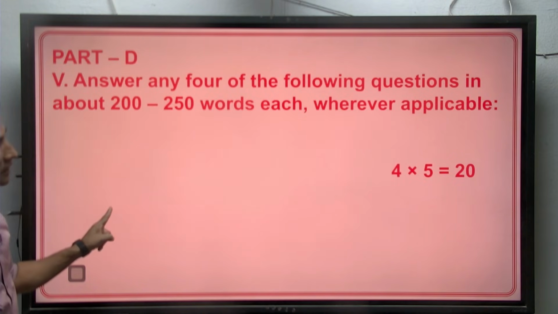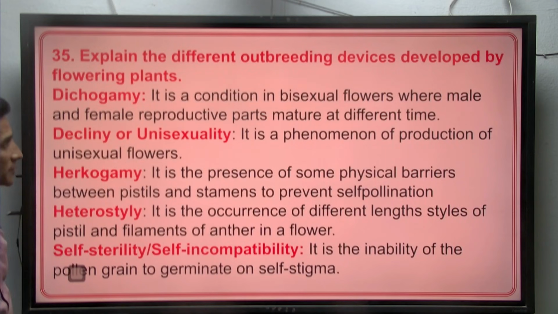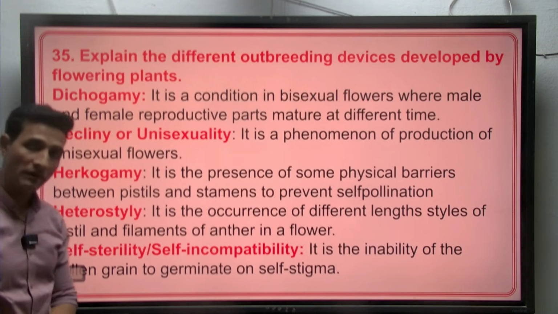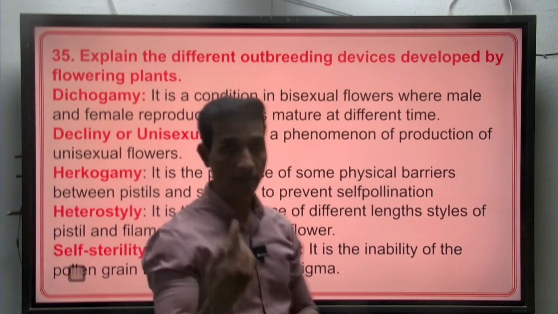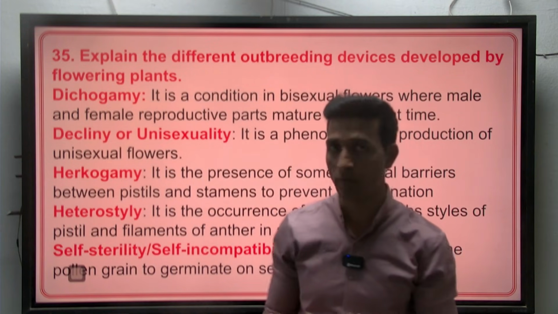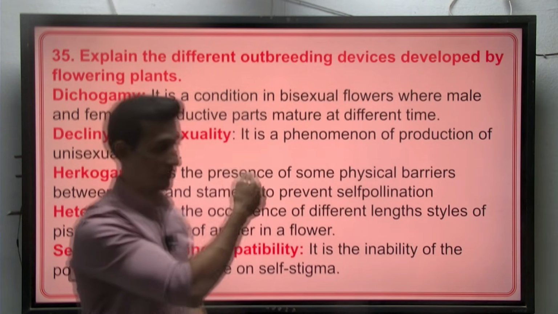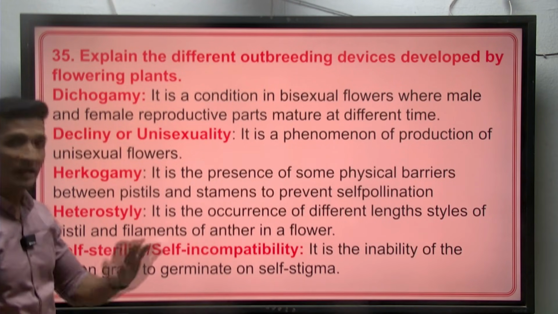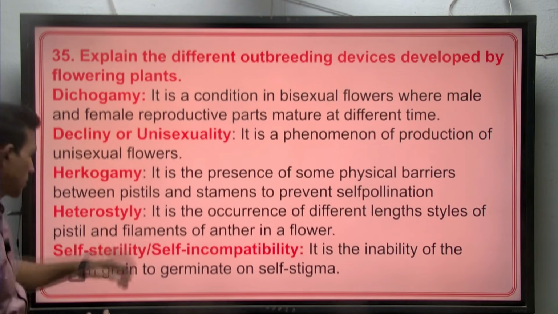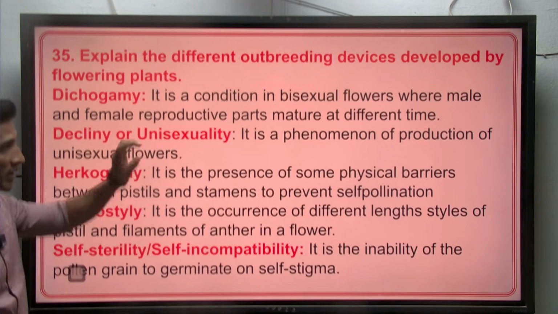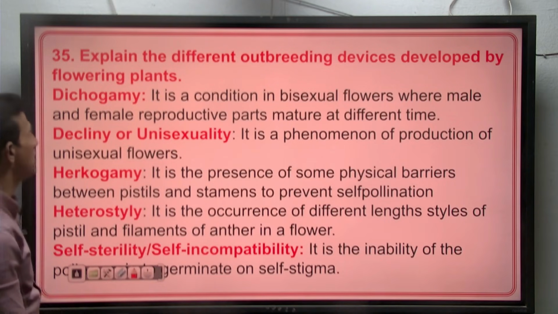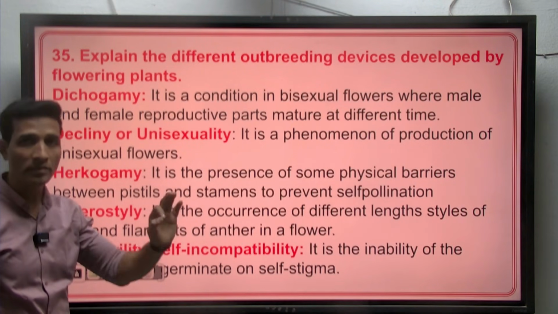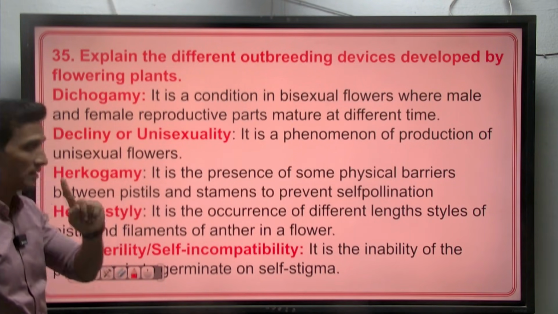Now we come to the 5 marks question. Explain the different outbreeding devices developed by flowering plants. We know that flowering plants avoid self-pollination and always promote cross-pollination. Here are the ways the flowers modify themselves to prevent self-pollination and promote cross-pollination. One of them is dichogamy, where in bisexual flowers the male and female parts mature at different times. There is no synchrony between the maturity of the male and female parts.